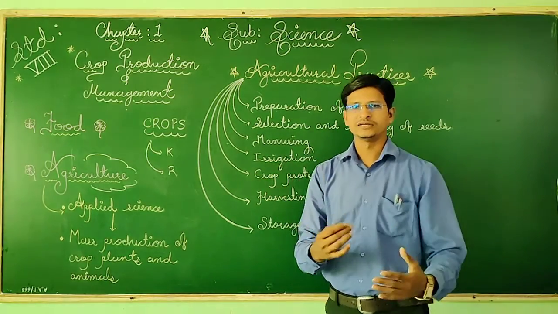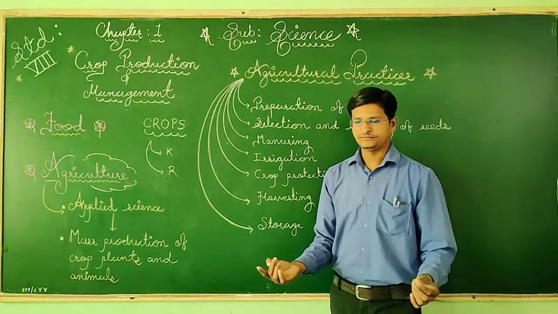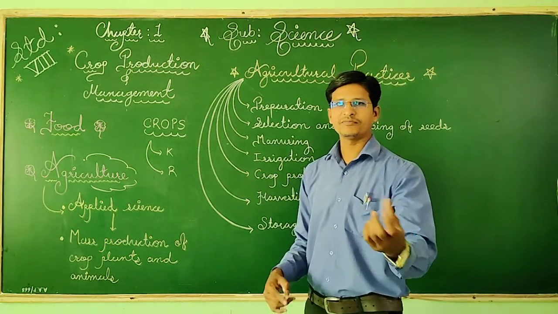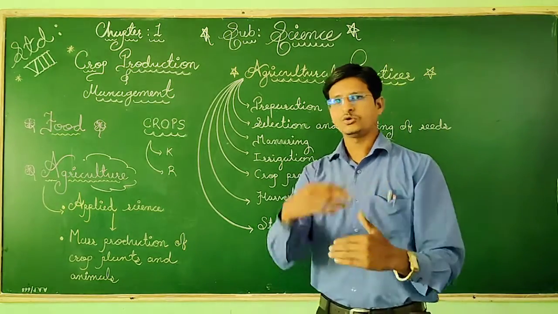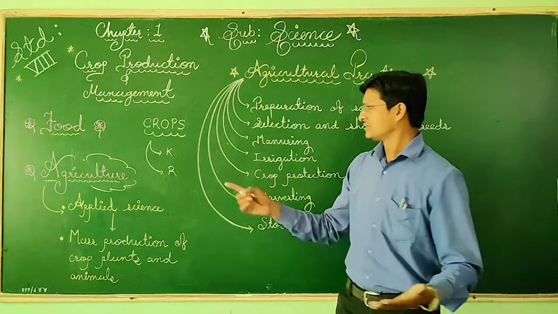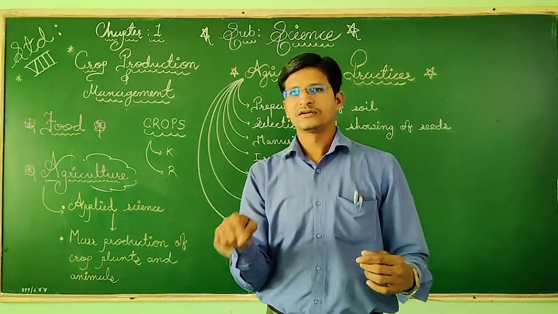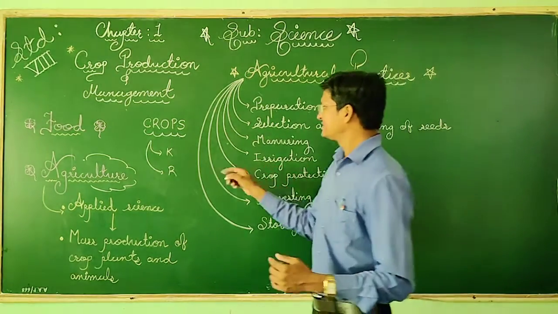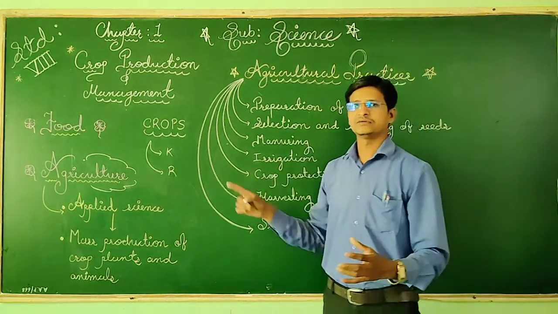Now you know the difference between kharif crops and rabi crops. If I take the example of rice and another example of wheat, are you able to distinguish which is kharif and which is rabi? Yes. Rice is a kharif crop because it needs more water and the season is monsoon.